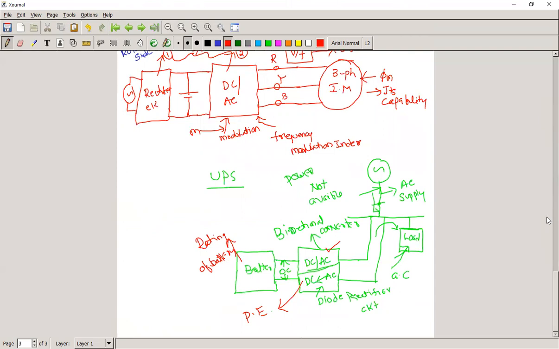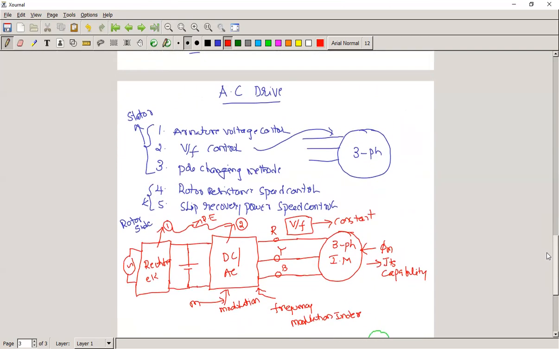And the third one is the AC drives. In AC drives, so many machines are there, but we have taken only the three-phase induction motor.